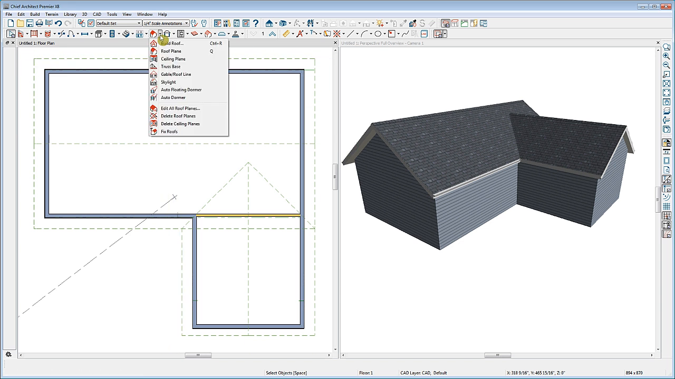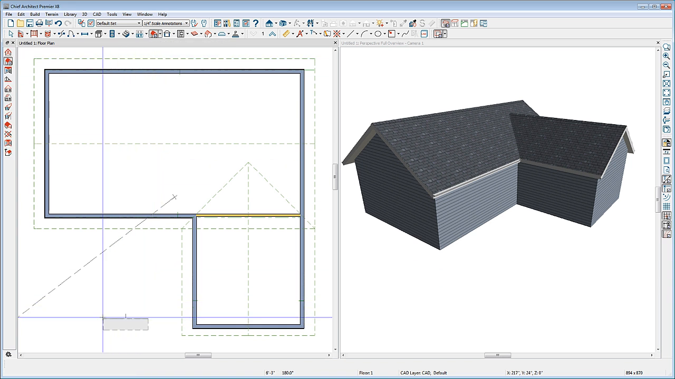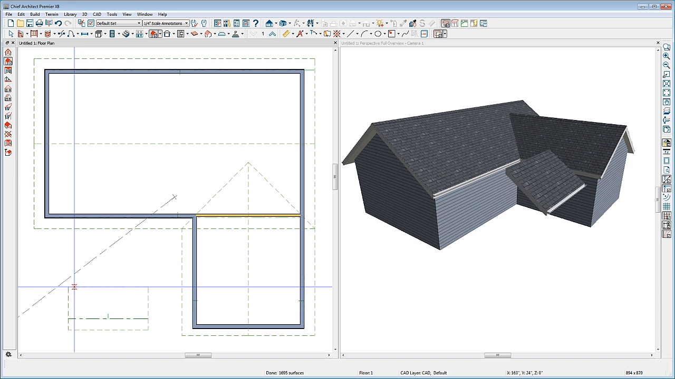I'll go to my Roof Tools parent tool and select the Roof Plane tool. Then I'll click and drag a roof plane out away from the building over here. The height will be determined by the default floor ceiling height, and the slope is determined by the slope set when you use the automatic Build Roof tool, which will set your roof defaults.